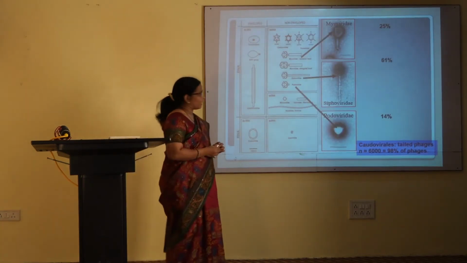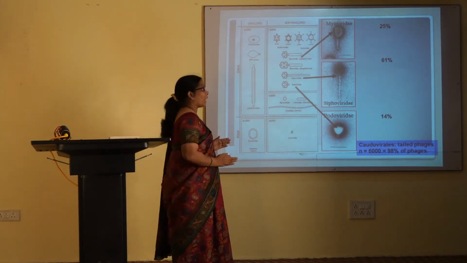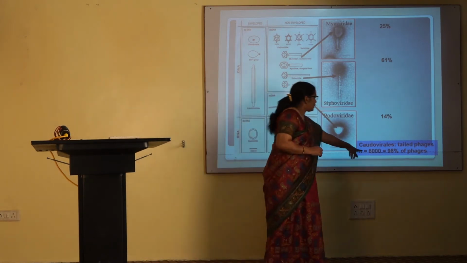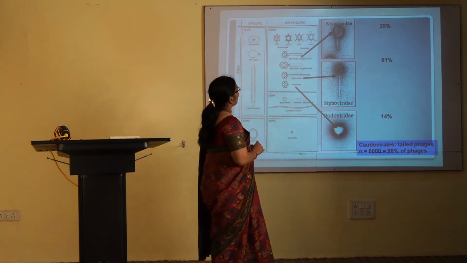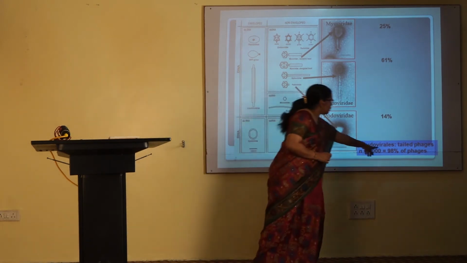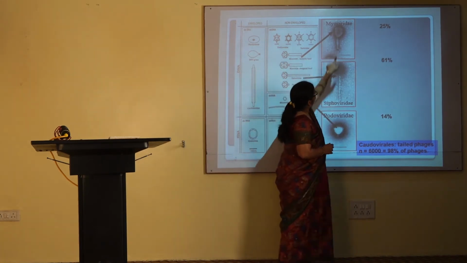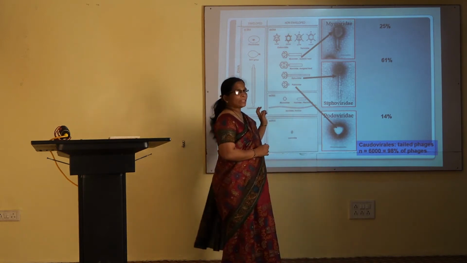As I have discussed earlier, a total of 6,000 phage particles have been identified all over the world up till now, and out of that it has been found that 98% of the bacteriophages have tails. As you can see here, they belong to the tailed phages category.